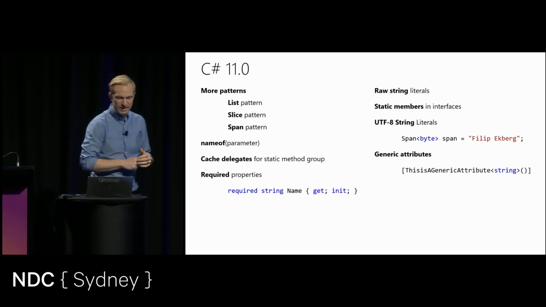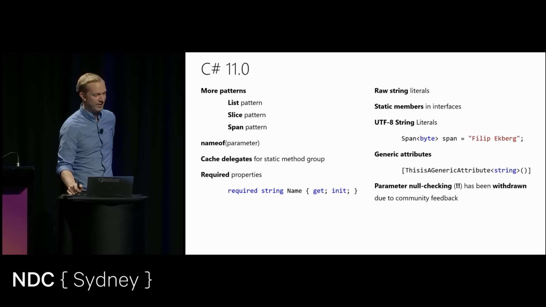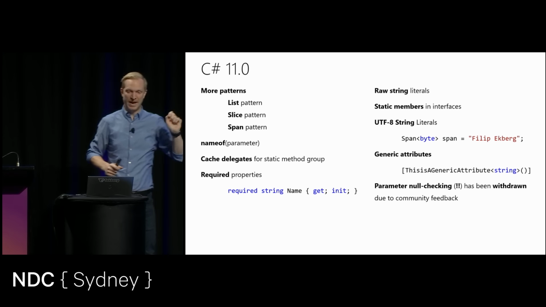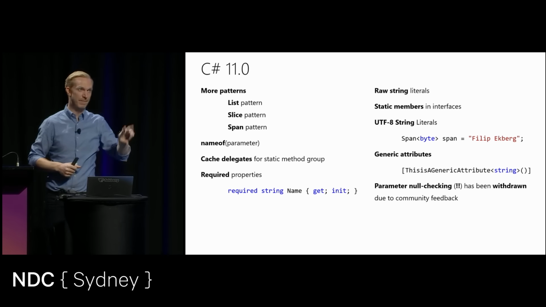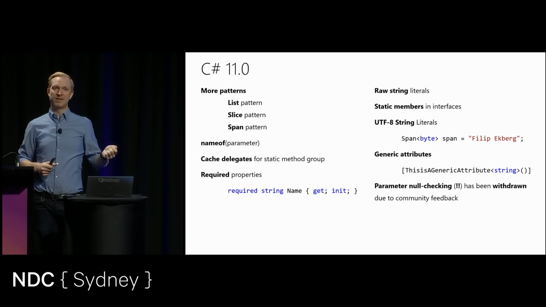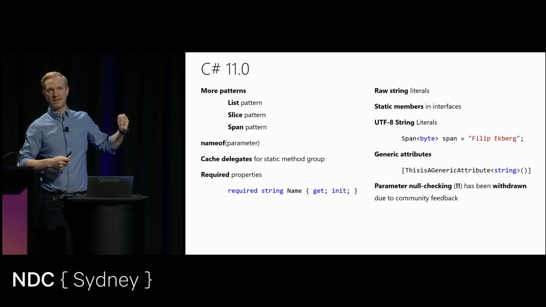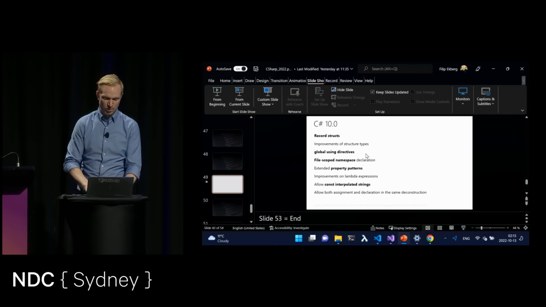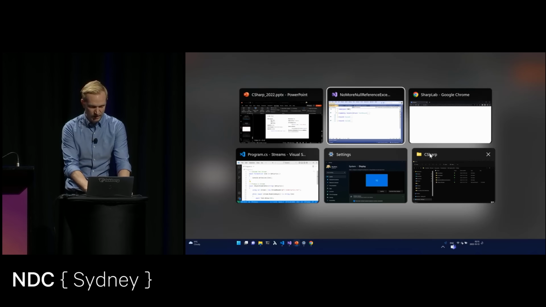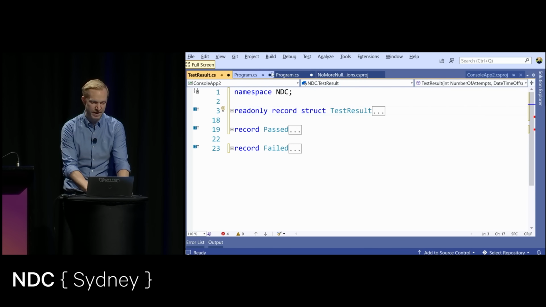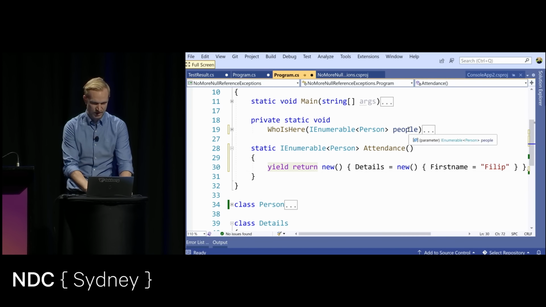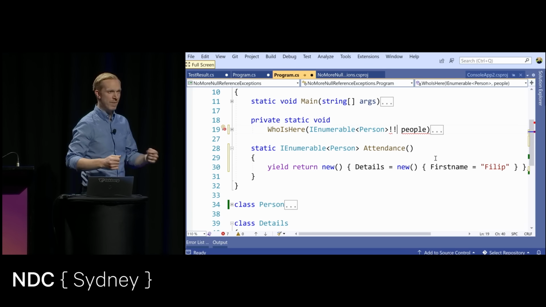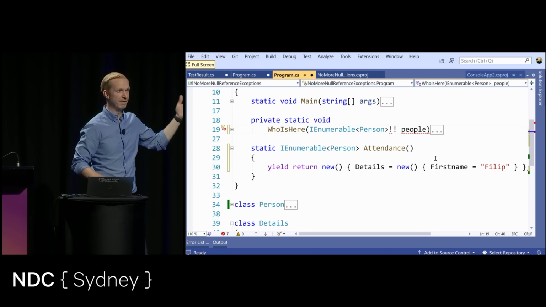Now, there's another language feature called parameter null checking. It's a double bang. So if we were to add double bangs to a parameter on a method, it would automatically add ArgumentNullException.ThrowIfNull. But it seems like no one liked that. So apparently some auto-generated code is fine, but others isn't. So what the feature was, I believe, double bangs like this here, and it would automatically null check this for you and throw an exception if the input was null.